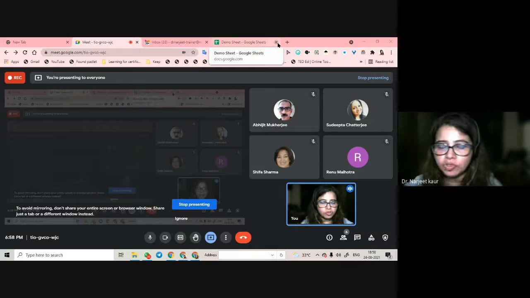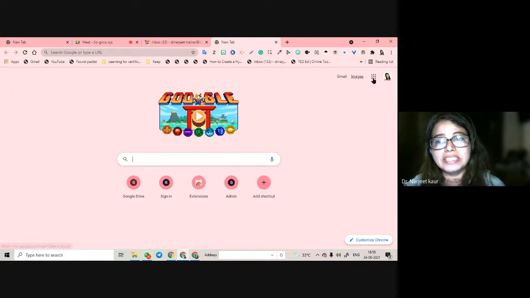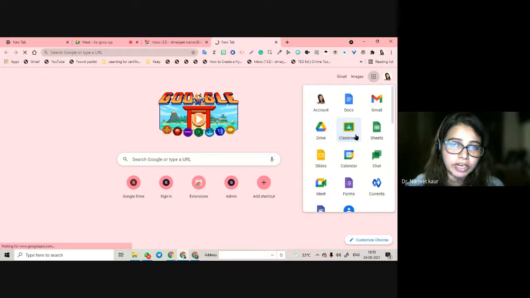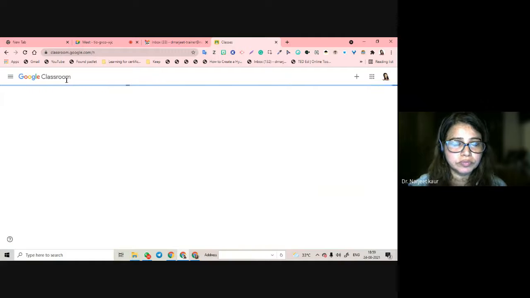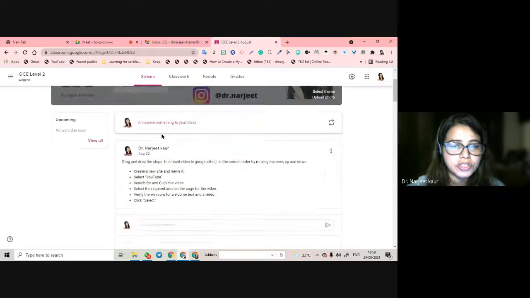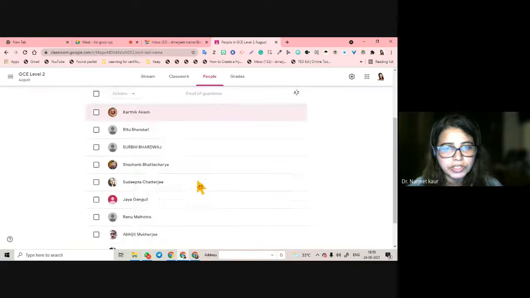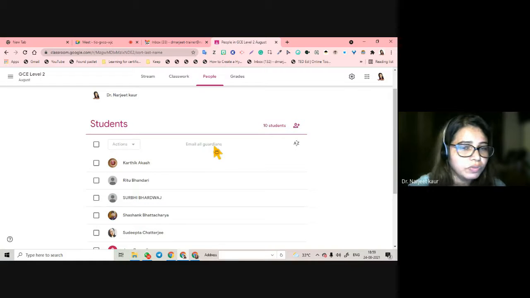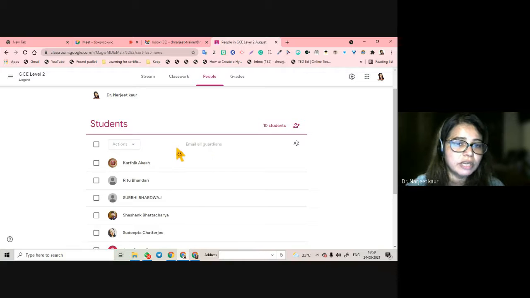And in Classroom, again, same things are going to be tested. Same things from last time. What was new to be tested is not getting reflected in my trainer domain today, which was the Guardian summary. In the People tab, you get Guardian. You can email the Guardians from here. This is not working for me today, and neither was it working before. I don't know, they have taken it away from the free domain or something.